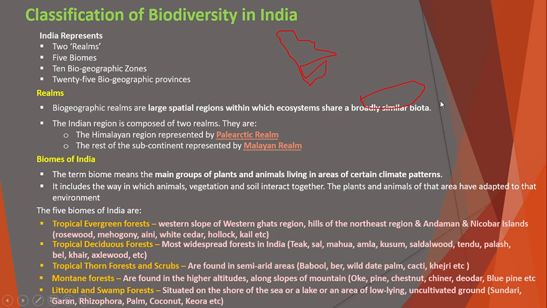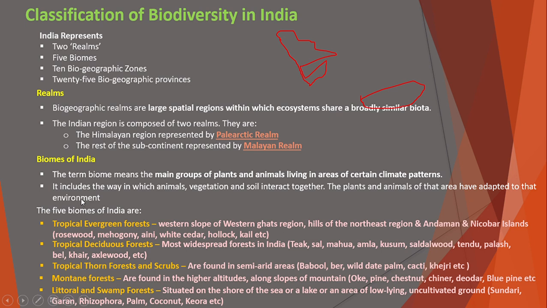Based on these climate differences, particular groups of plants live in that particular area. That is called a biome. It includes the way in which animals, vegetation, and soil interact together. The plants and animals of this area have adapted to the environment. So in India, there are five biomes on the basis of these climate patterns.